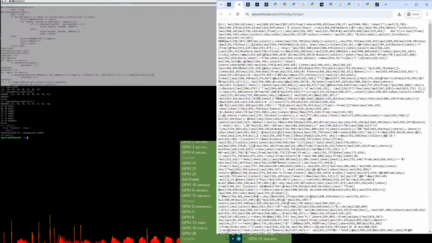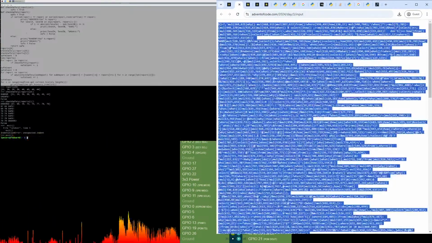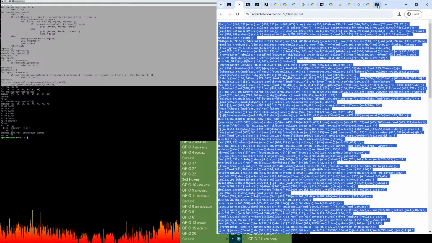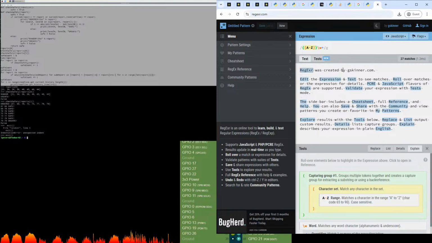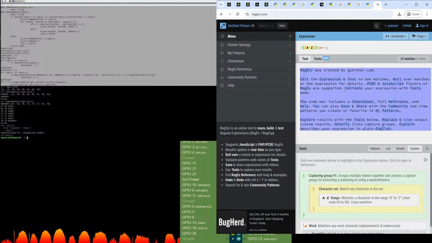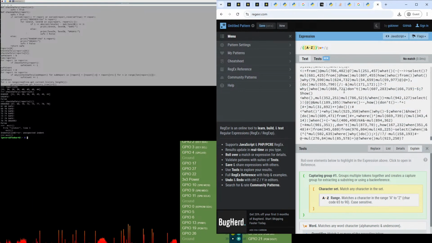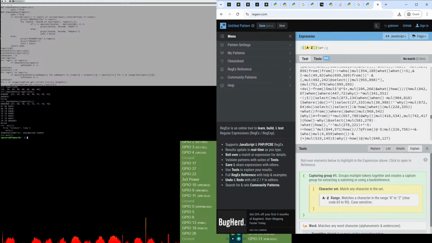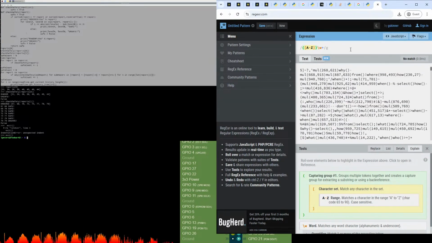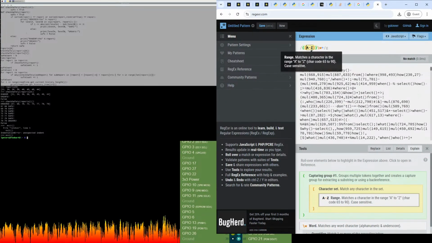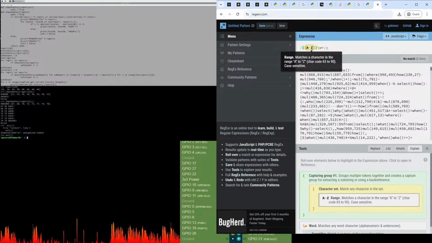This one. Here we go. Let's test that with regexr. Okay. So now in here we can put our pattern that we want.